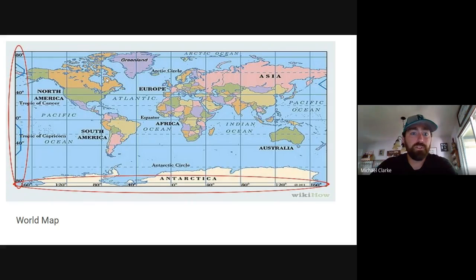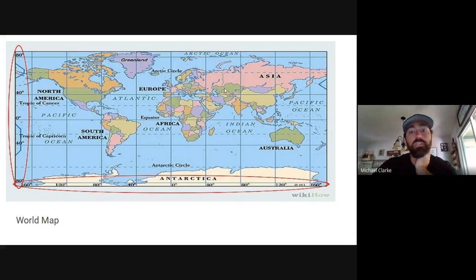The other main reference is longitude. Lines of longitude run north-south. The main reference point for lines of longitude is this line right here, 0 degrees longitude. This runs through parts of Africa, Europe, and England. This is known as the prime meridian. So you have the equator for latitude and the prime meridian for longitude.